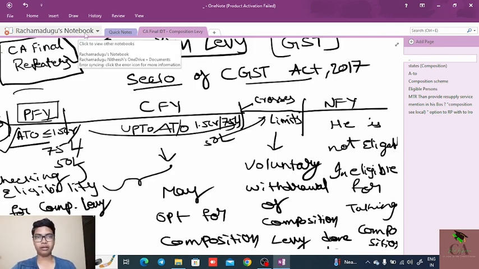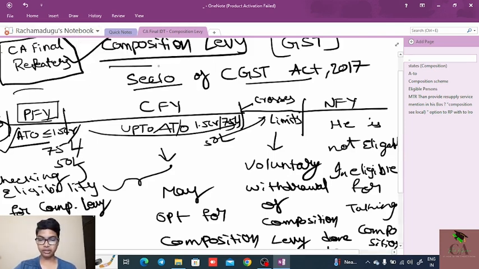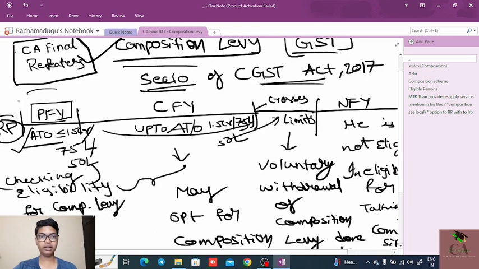In the last video, we discussed the composition levy under GST as per Section 10 of the CGST Act 2017. Here we understood that if a person wants to take a registration under the composition scheme, what the eligibility conditions are.